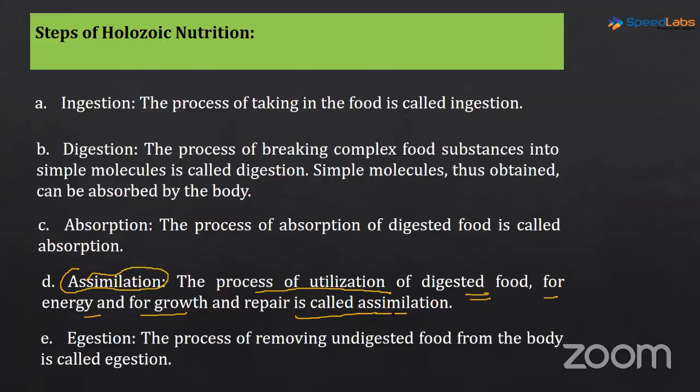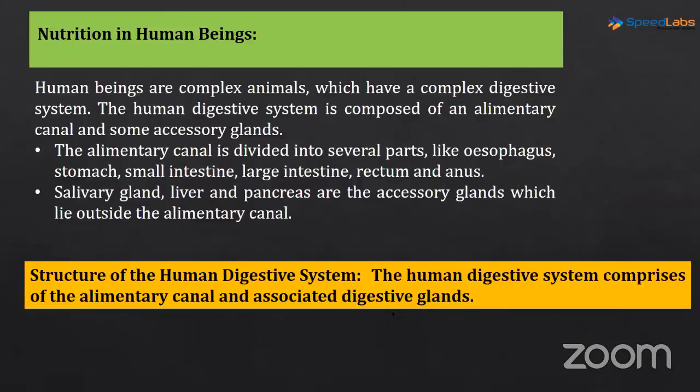You should now be able to follow the steps of holozoic nutrition. Okay, now the next important part of the chapter is nutrition in human beings. We are done with the photosynthesis part. If you have any doubts in the photosynthesis part, please put them in the comment section and I will take it up in the next class.